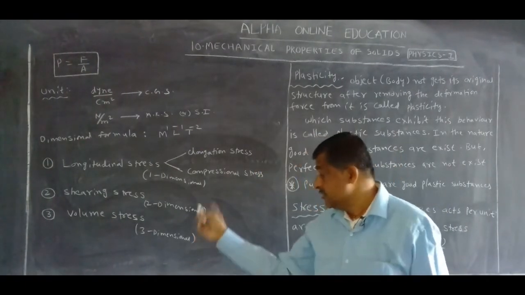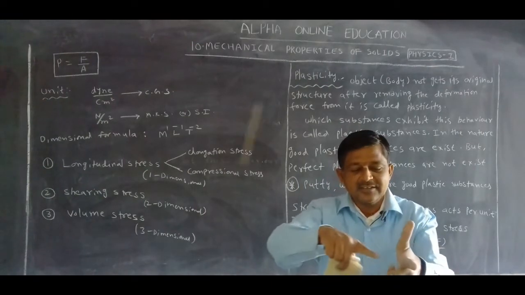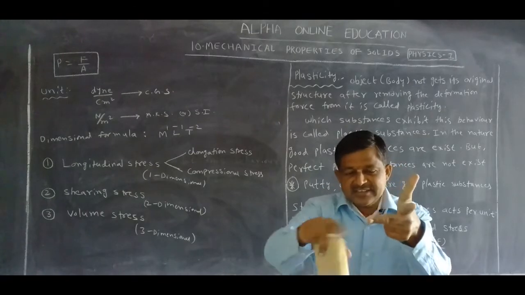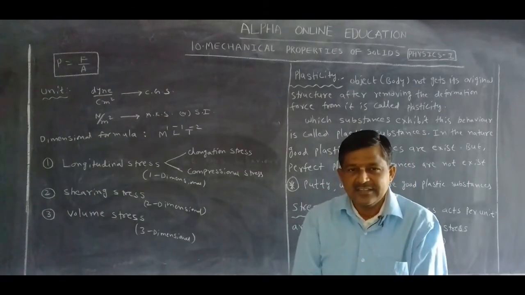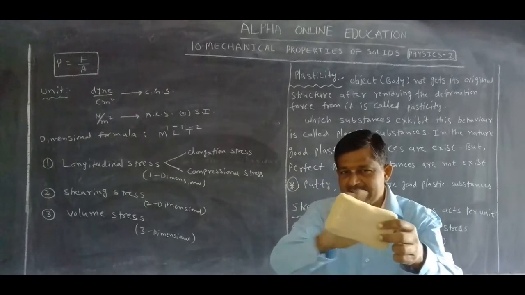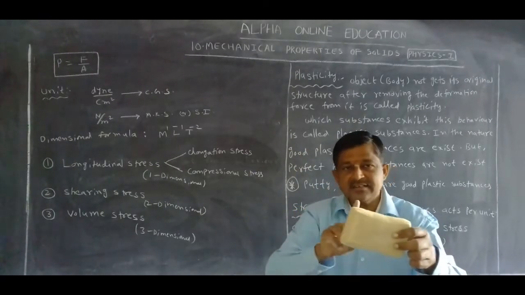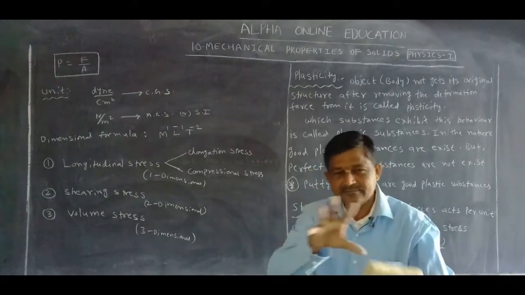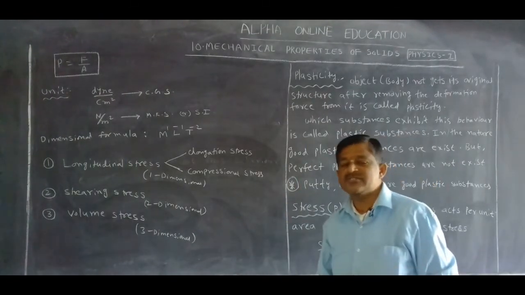Volume stress is three dimensional, like this. This is one direction, this is another direction, this is another direction: x, y and z. This is called volume stress.